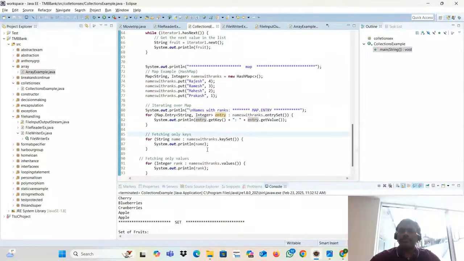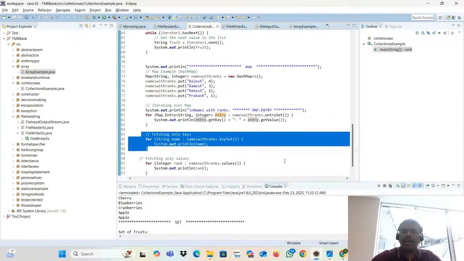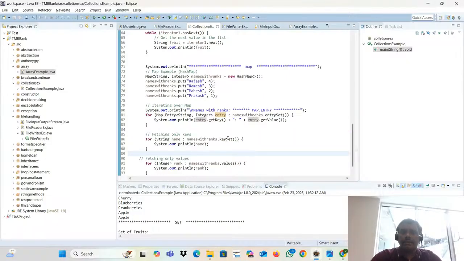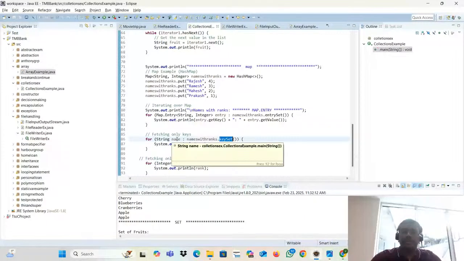Okay. What about the next one? I want only the keys. Keys means there is a method called keySet. Only keys: Rajesh, Ramesh, Magesh, Prakash. Only the key set will be coming. Now, similar iterations: Rajesh will be printed, Ramesh will be printed, Magesh will be printed, Prakash will be printed.